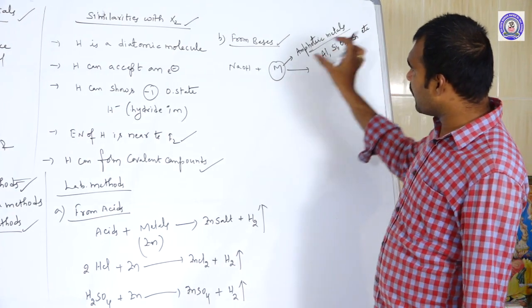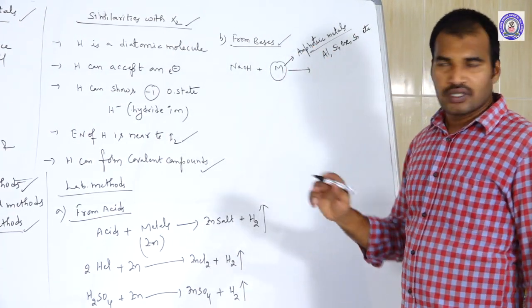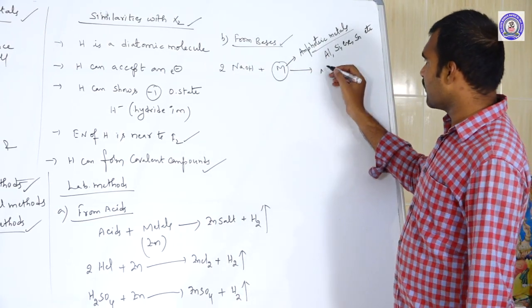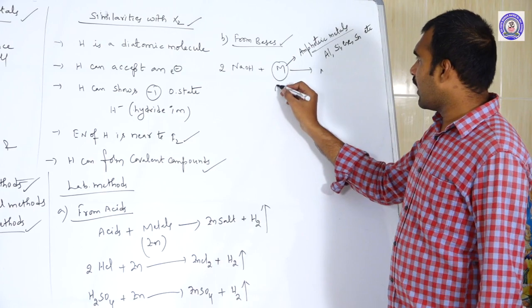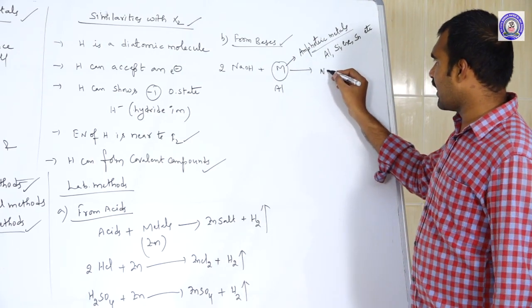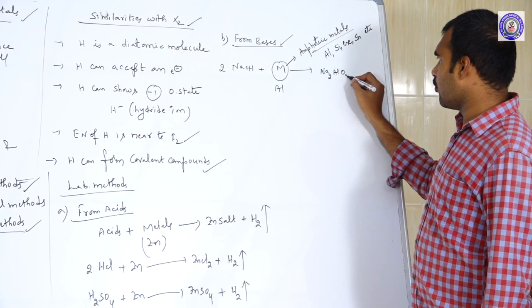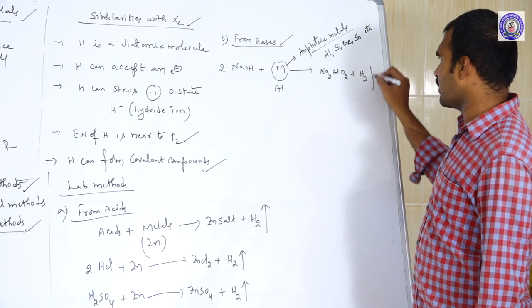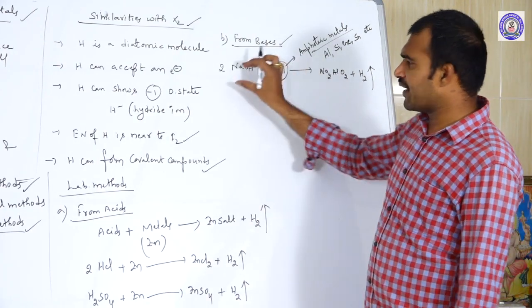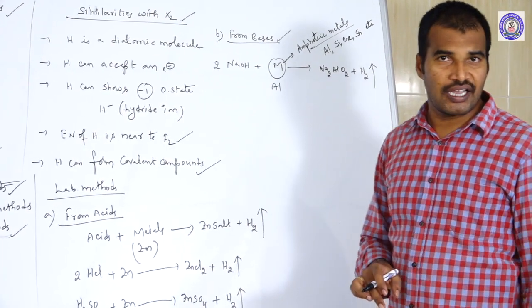If you add any of these amphoteric metals to alkalis like NaOH, for example, here I am adding aluminium. If you add aluminium to NaOH, we get Na2AlO2 plus hydrogen gas. So by the addition of an amphoteric metal to the alkalis,